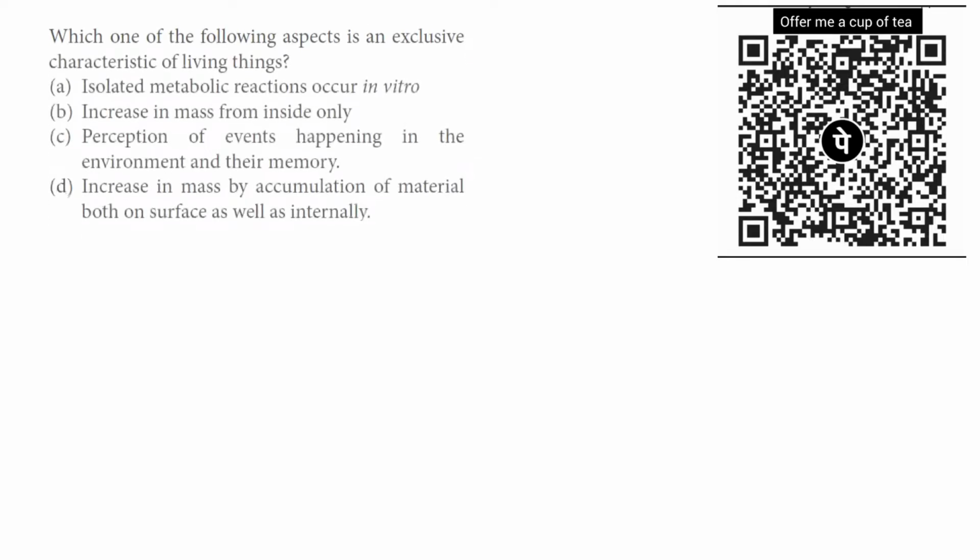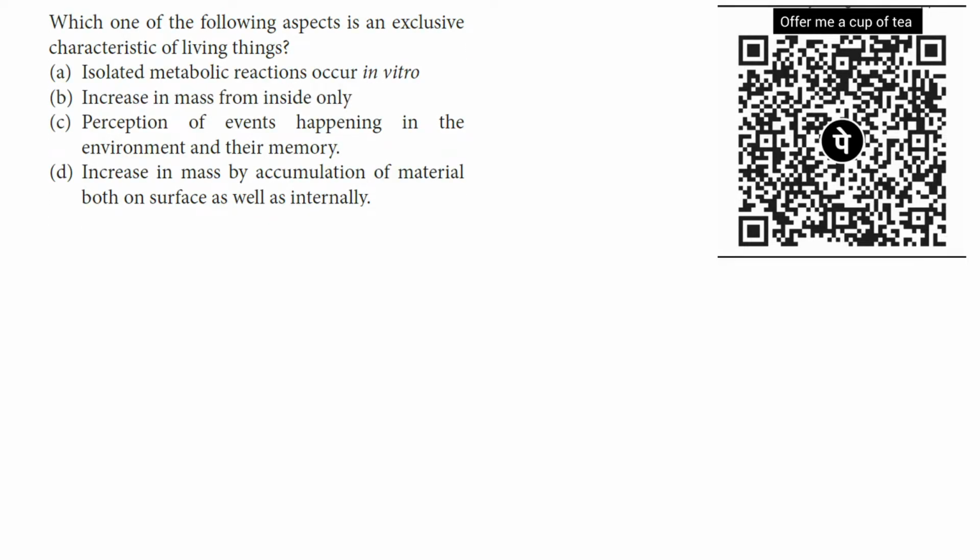Let's begin with the first question. Which one of the following aspects is an exclusive characteristic of living things? So 4 options are given. You have to choose the correct answer from among these 4 options. So first option is isolated metabolic reactions occurring in vitro.